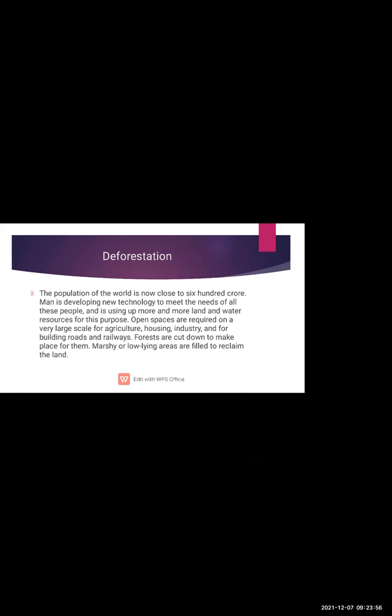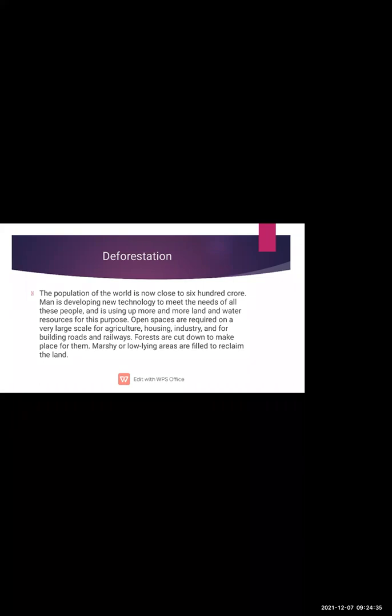Open spaces are required on a very large scale for agriculture, housing, industry, and for building roads and railways. So why are open spaces necessary? For agriculture, housing, industry, constructing buildings, roads, and railways. For all such things we need open space. Forests are cut down to make place for them. Why are we cutting the forest? To make such a place.